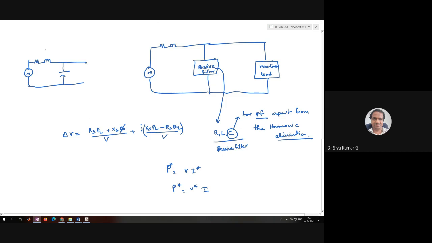Then obviously your drop with respect to X_S of Q_L by V and R_S of Q_L is